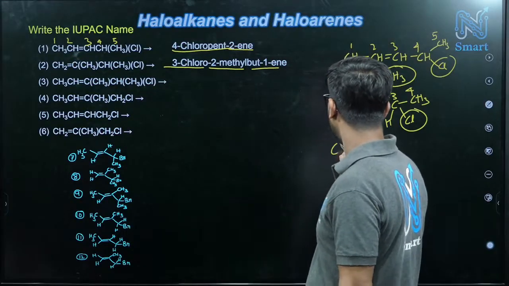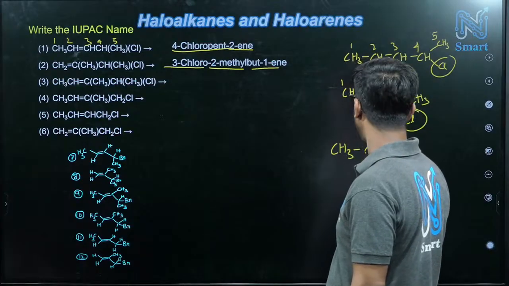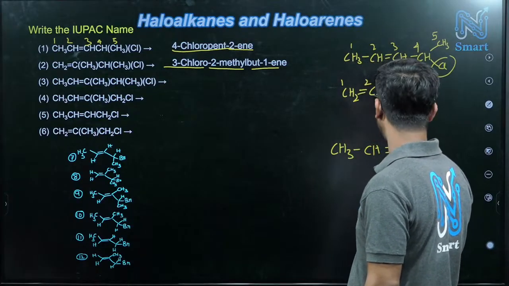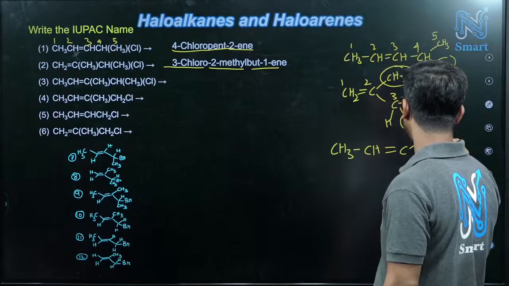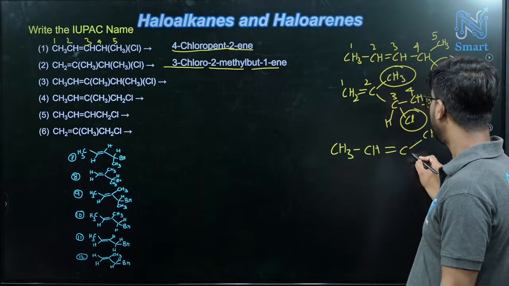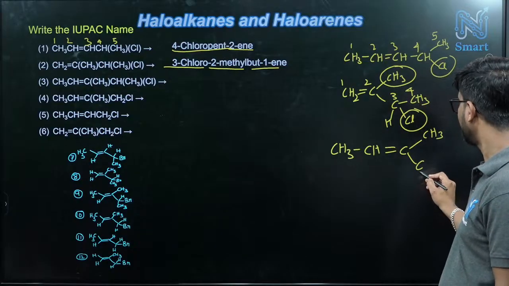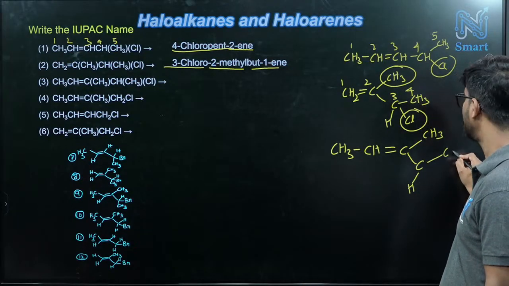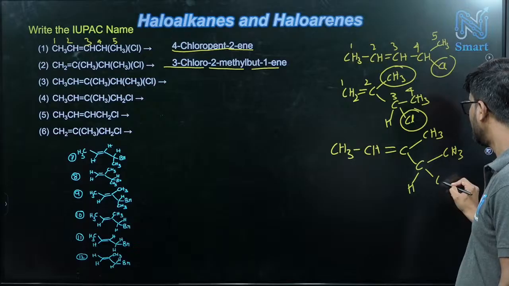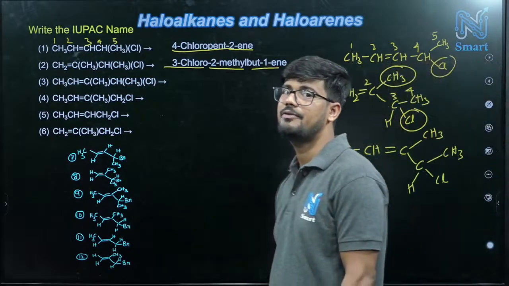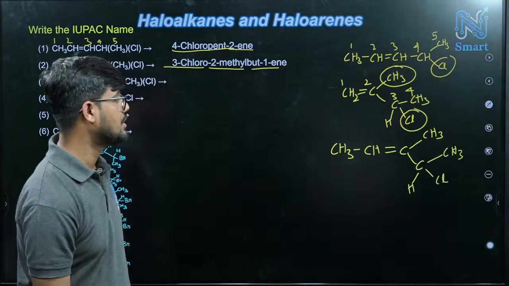CH3, next we have CH, double bond C, there we have CH3, correct? And here we have C, H, there we have CH3 and Cl. So this is our system. So how will we give the numbers? Numbering is the important thing.